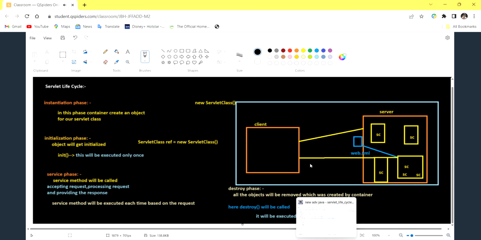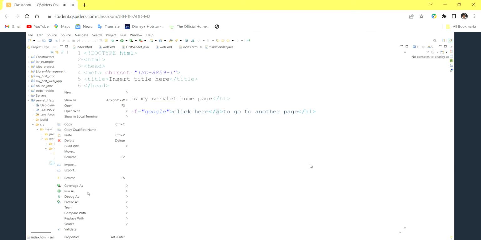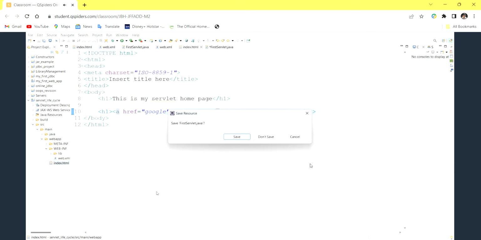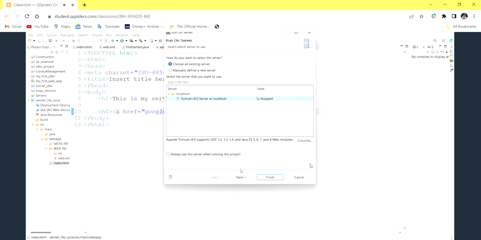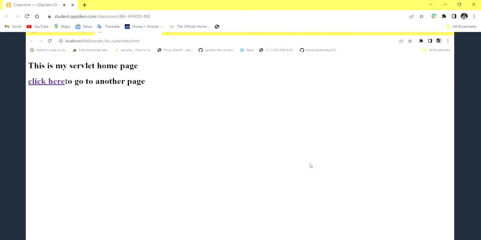So now let us execute index.html. Run on server. Click on next, finish. So click here to go to another page. So it is asking. Let us click here. It is giving some empty response. This is the first request, right? First time only I'm clicking here in this application.